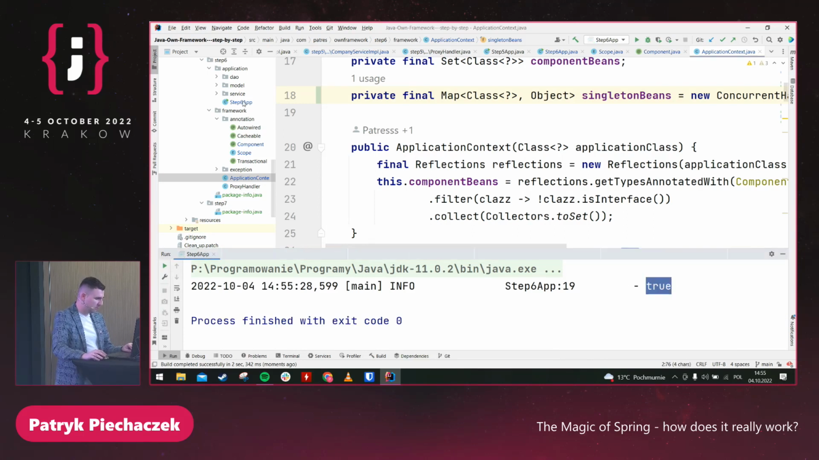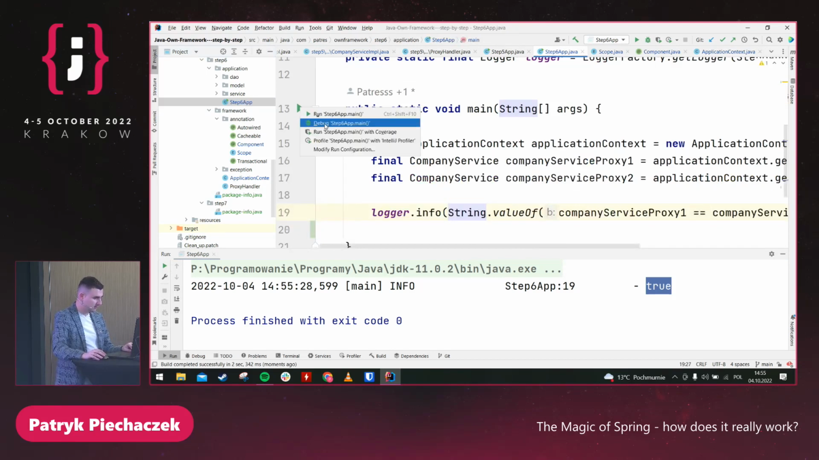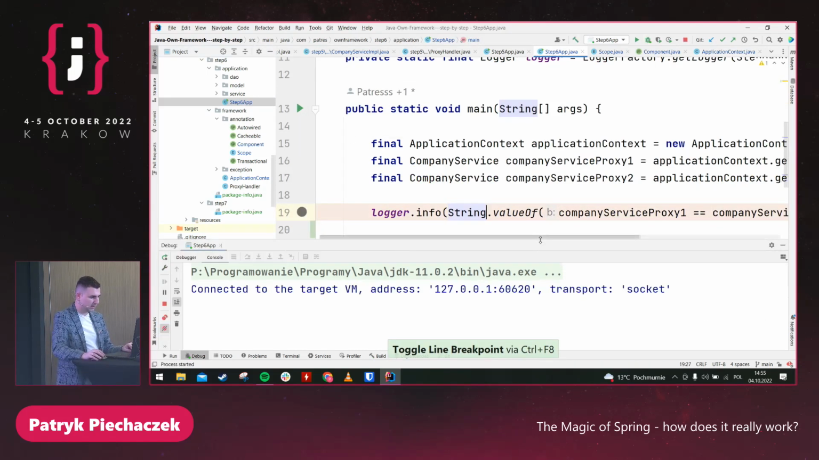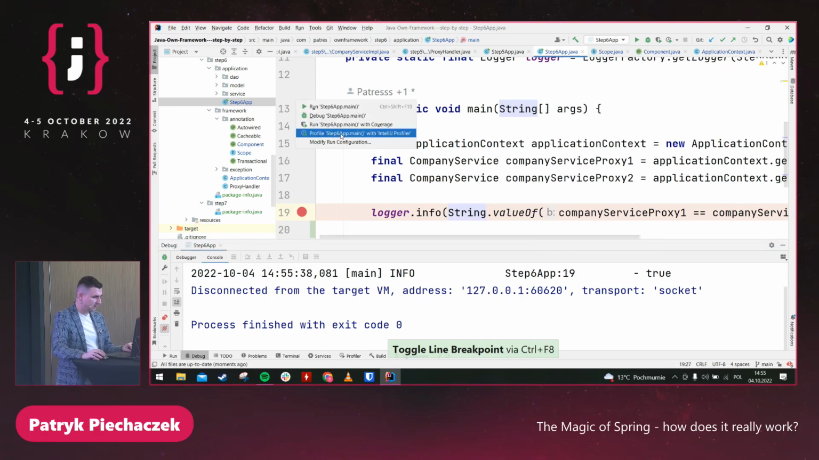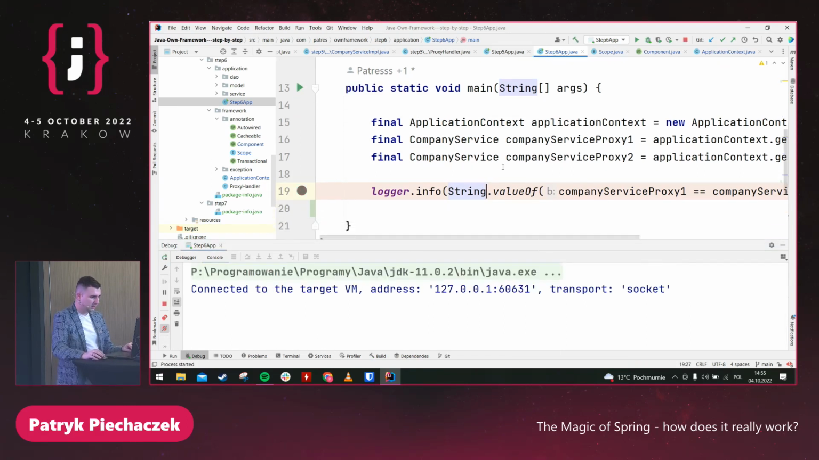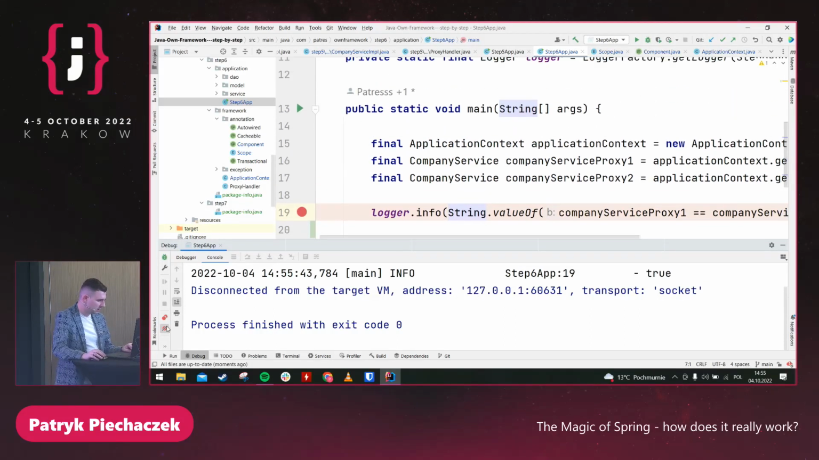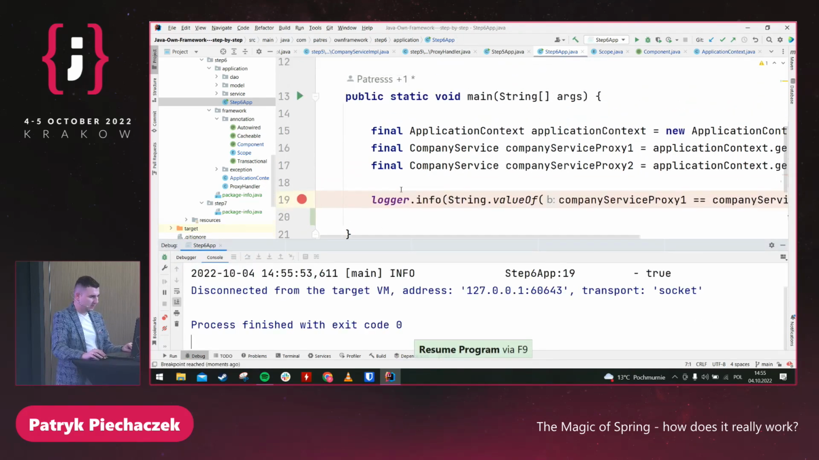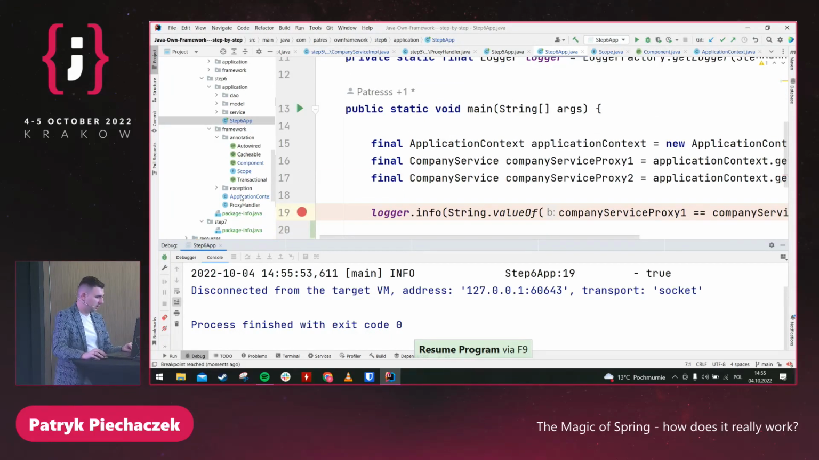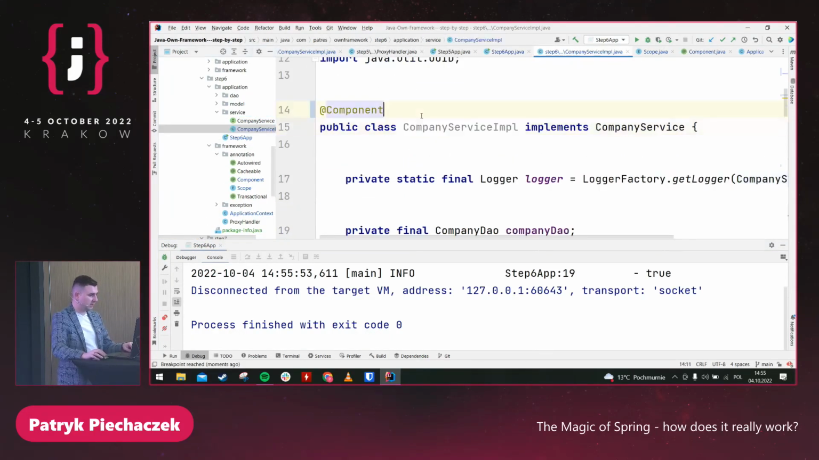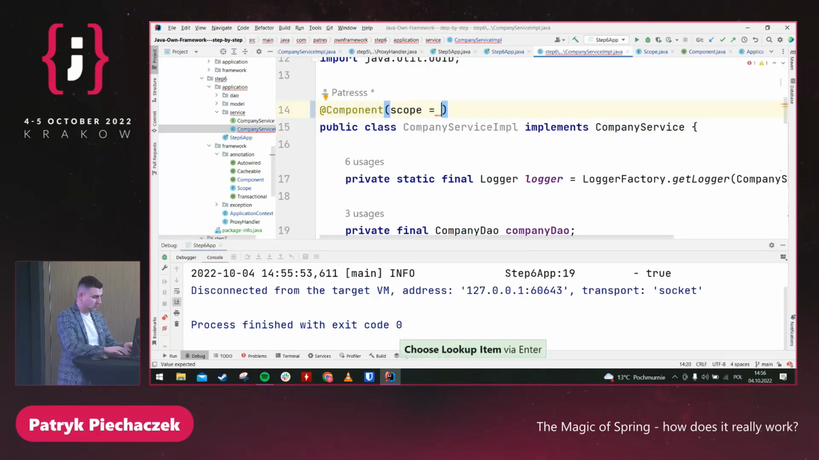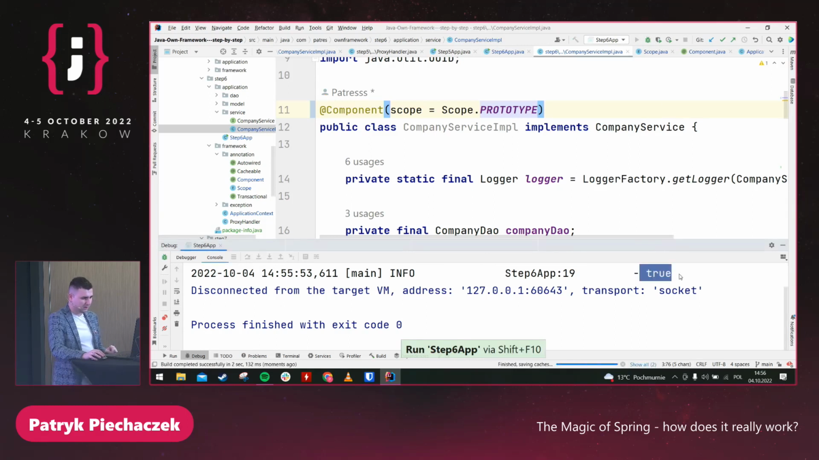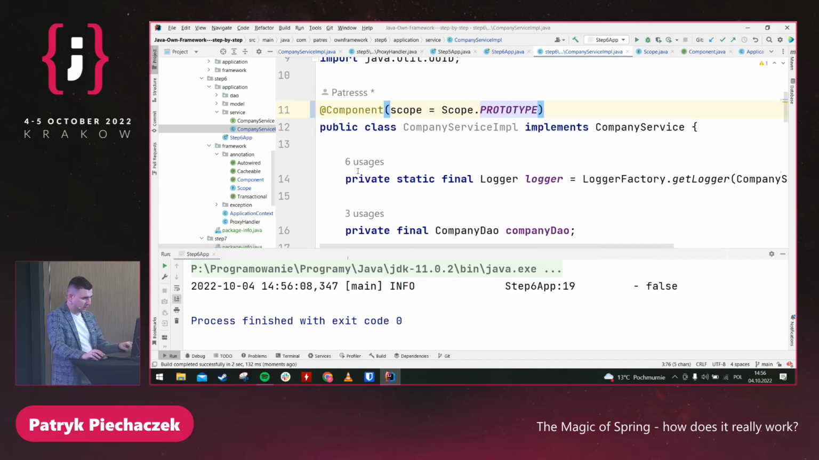So let me go to the main class, debug it. I need to add the breakpoints. Okay, I lost it. One more time. Okay, the last chance. You can see that I have exactly the same objects. So our scope is working, but we can always change it, yeah? In my component, I can change the scope to prototype. And now I would expect that we will have something like false, because we will have a different object.